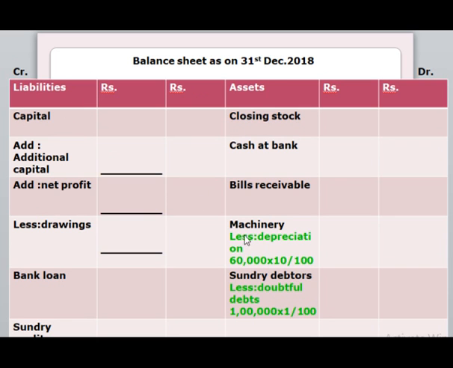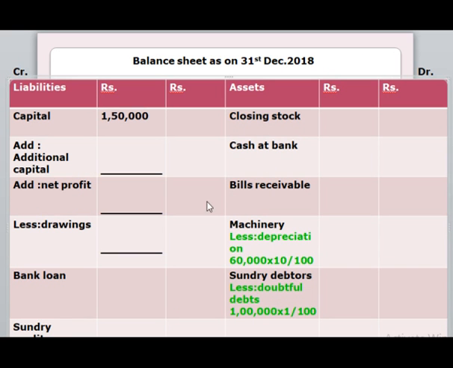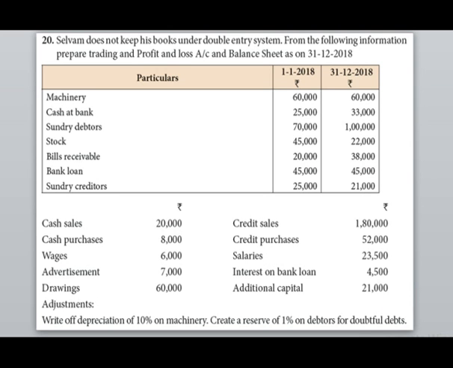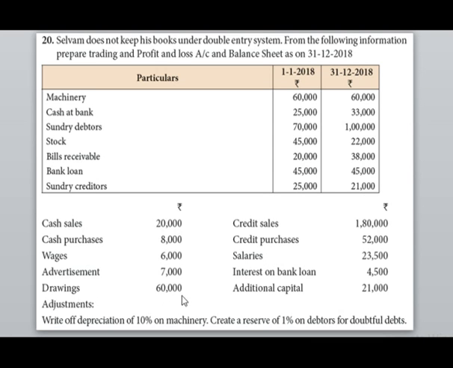The amount for opening capital is 1,50,000. As I had already said, with the amount of opening capital, we have to add additional capital. And the amount for additional capital is 21,000. And then we have to add 1,50,000 with 21,000, which will give you 1,71,000. As we don't know the amount of net profit, so leave it as it is. And the amount for drawings is 60,000.